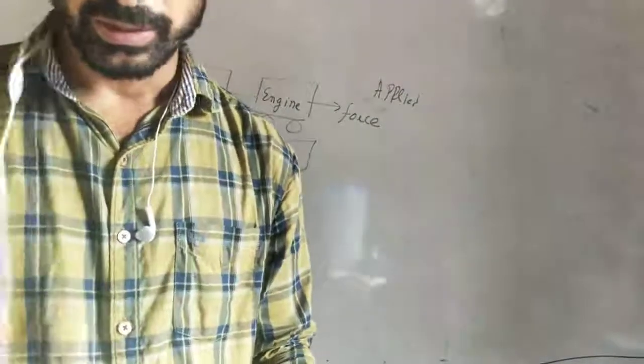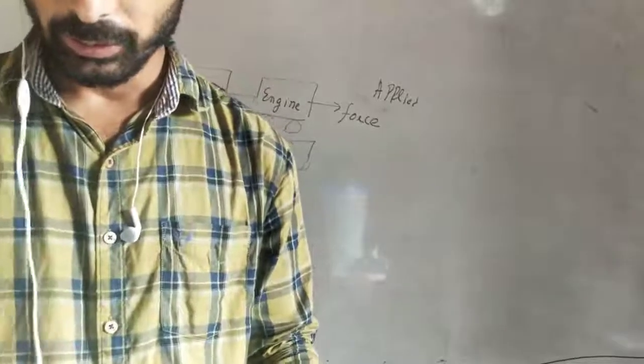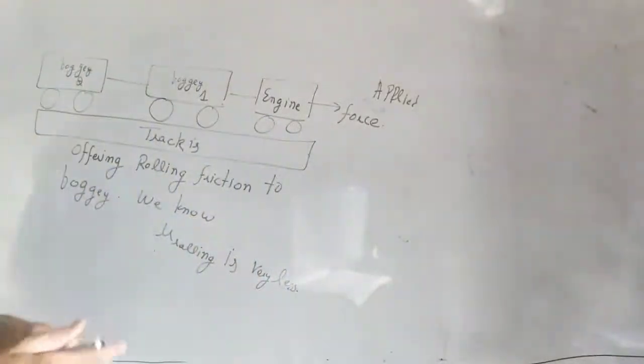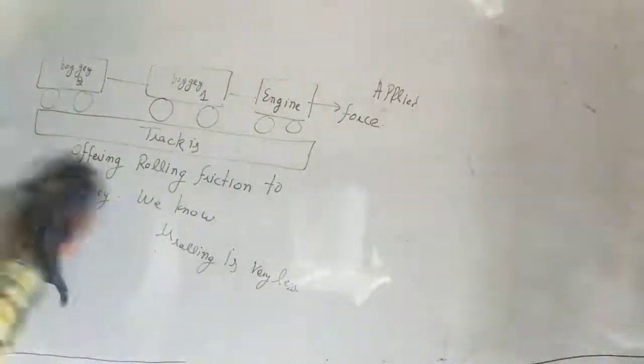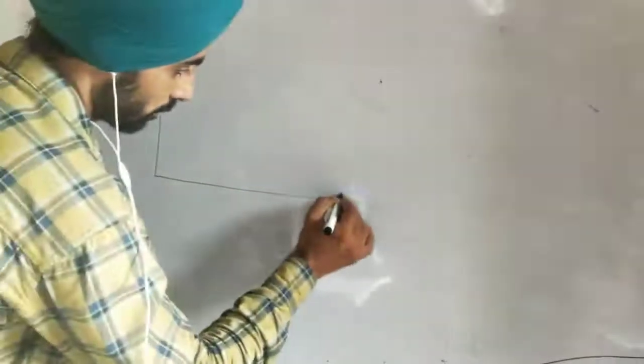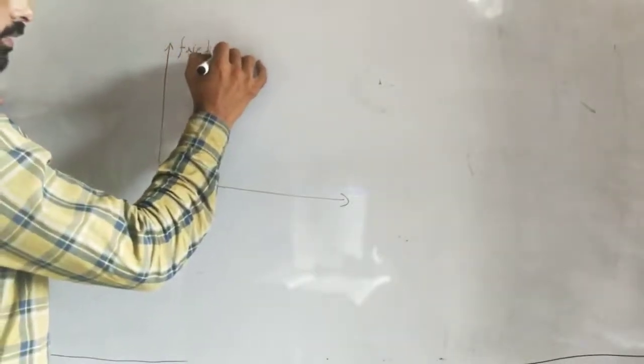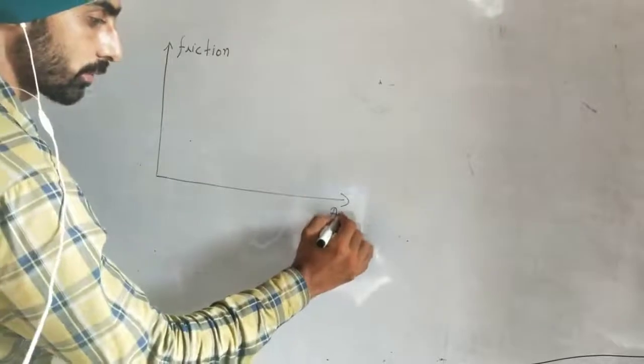But one concept is remaining, so I'm again coming back to this concept. I'm making a diagram of this. This is friction, and this is applied force.